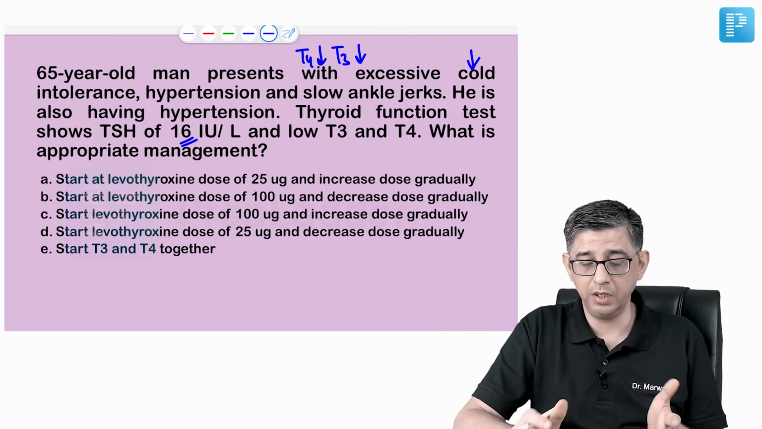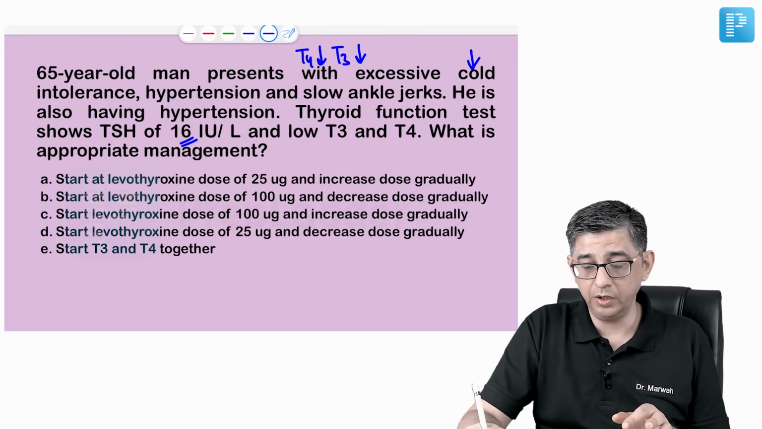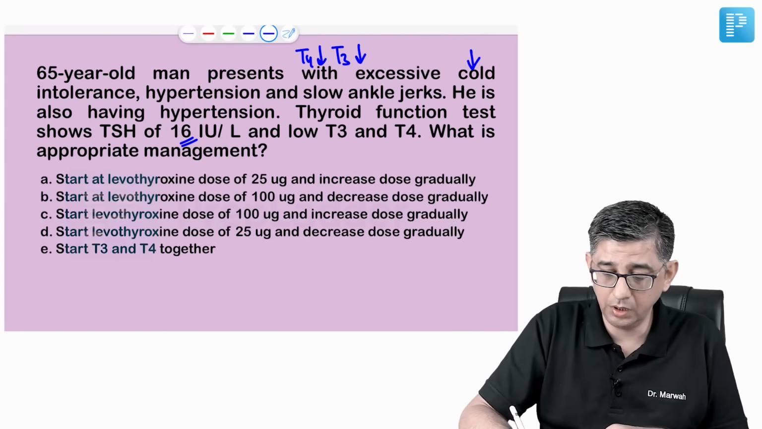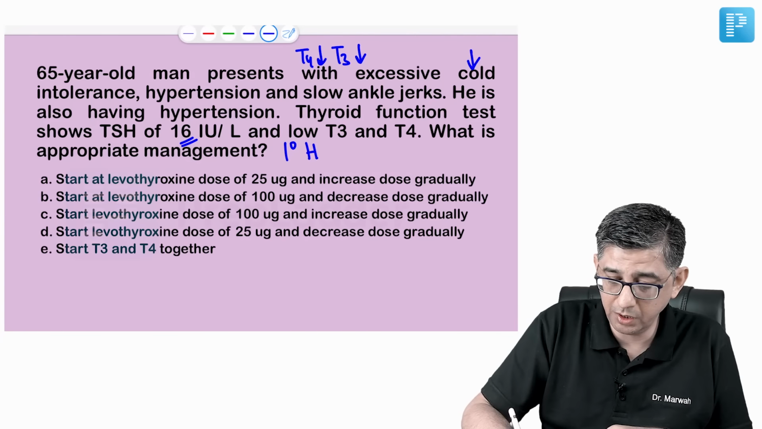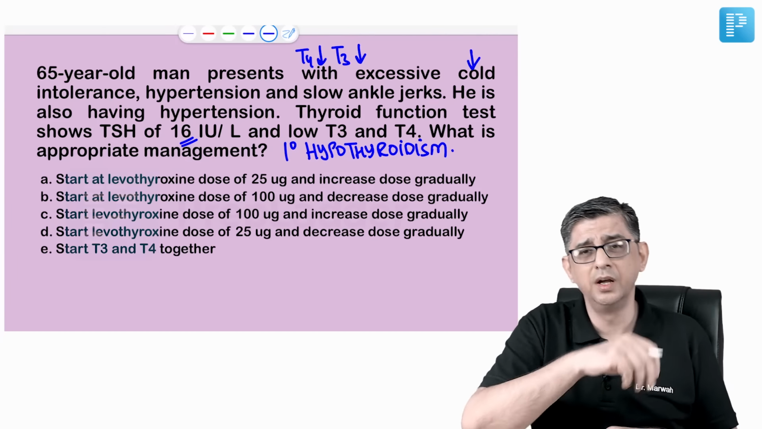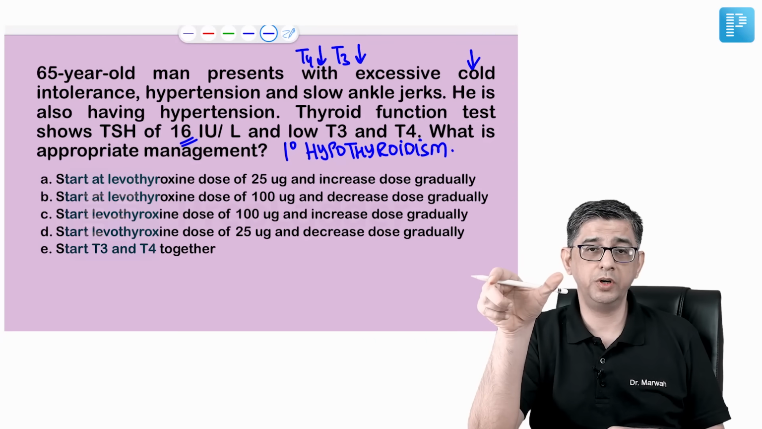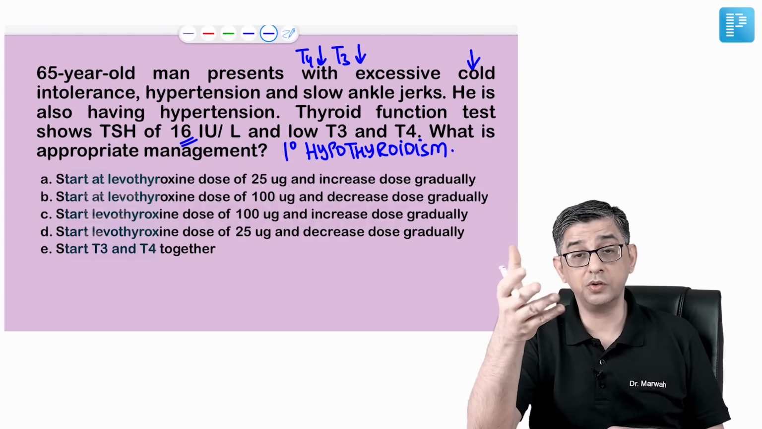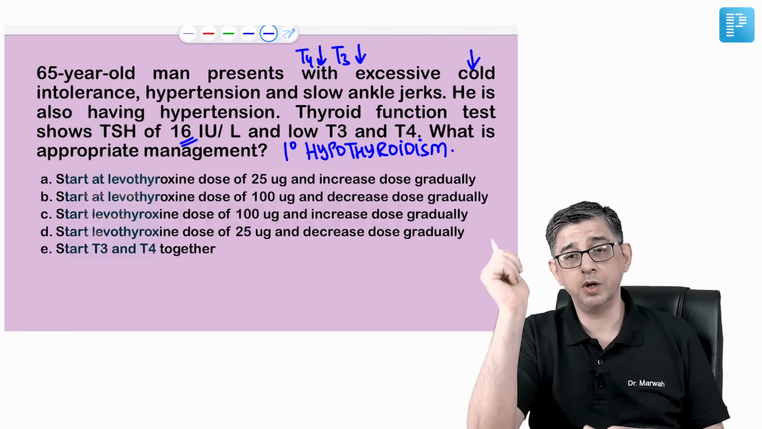Students told me, sir, TSH was elevated and T3, T4 were relatively lower. So the clinical diagnosis of this patient is primary hypothyroidism. The gland is not producing T3, T4, so by feedback mechanism, TSH is elevated. Normal TSH values go up to 5.5. Here it is 16, that is 3x of normal. So that's by feedback mechanism.